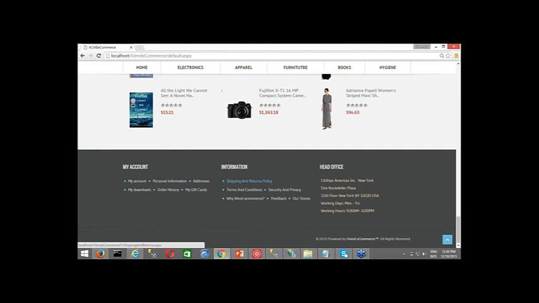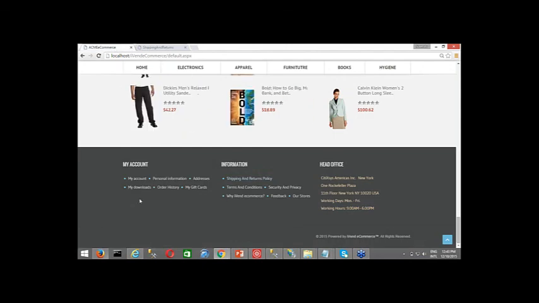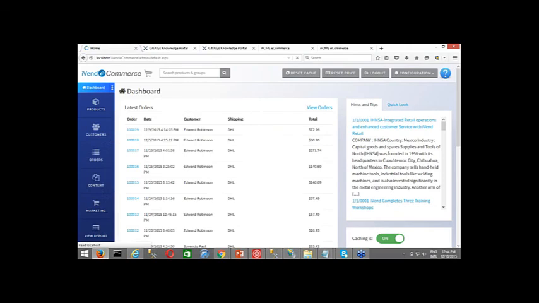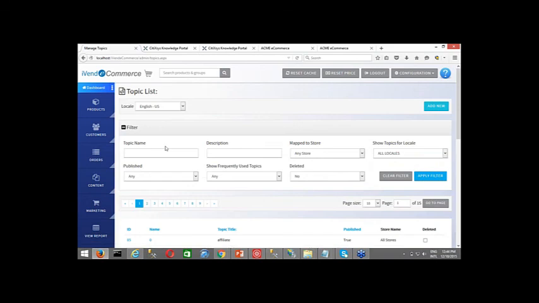So for example, let me open this. This will help you in getting ready-made text. What I'll do is go back to my admin console. How do I do that? I'll just tell you. So let me log in. Once I log in, I go to the content, manage topics, and I type footer.